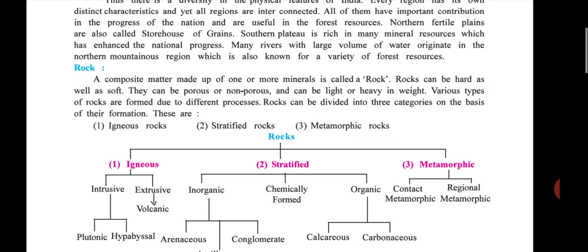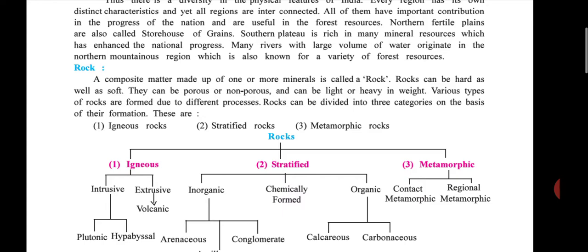Okay, rock. A composite matter made up of one or more minerals is called rock. That means any composite matter which is made with a mix of one or more minerals is called rock.